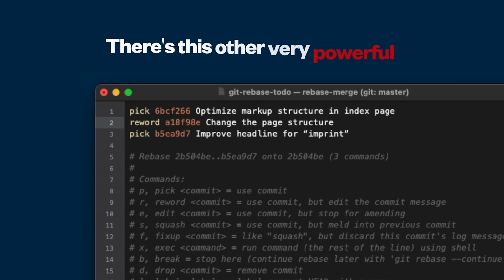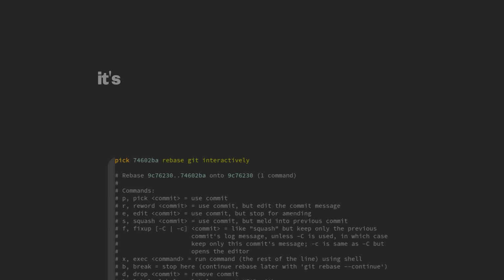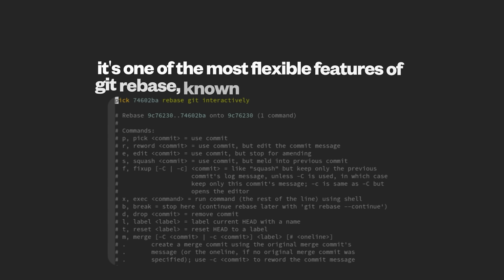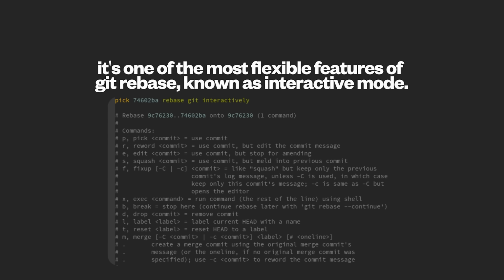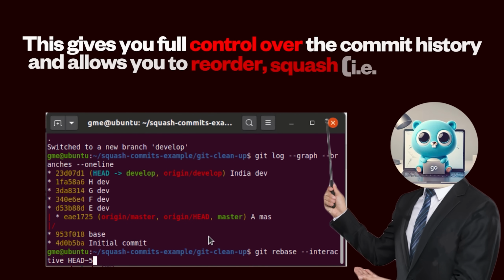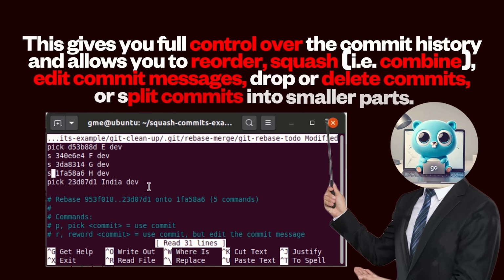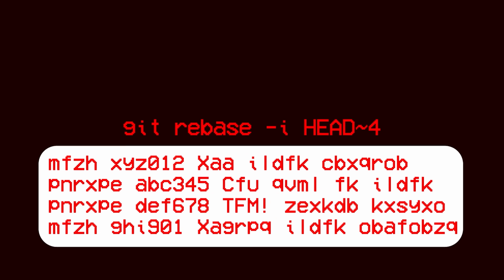There's this other very powerful feature called interactive rebase, or git rebase with the -i option. It's one of the most flexible features of git rebase, known as interactive mode. This gives you full control over the commit history and allows you to reorder, squash (for example, combine), edit commit messages, drop or delete commits, or split commits into smaller parts.